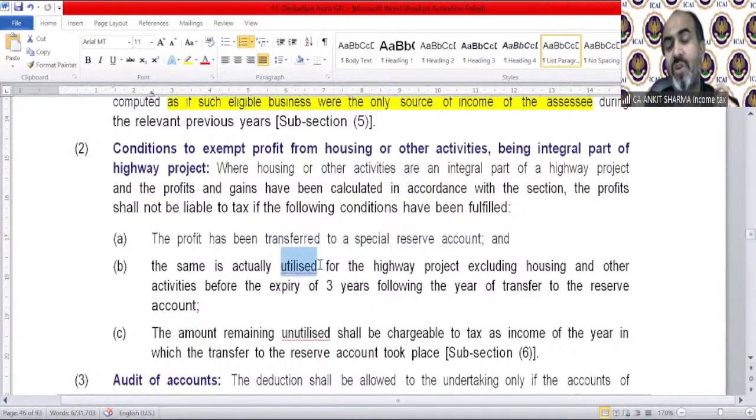The same is actually utilized for the highway project, excluding housing and other activities, before the expiry of 3 years following the year in which the transfer to the reserve account is made. So in the year you have transferred the amount to the reserve account, you should use that reserve account within 3 years, other than for housing purpose, for that highway project. The amount remaining unutilized or misutilized is going to be chargeable to tax, as always happens in income tax.